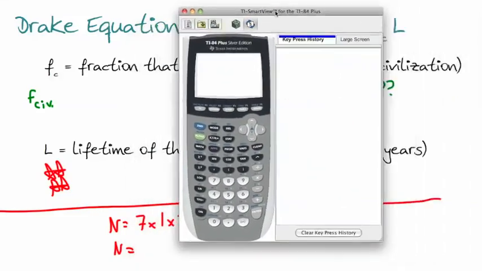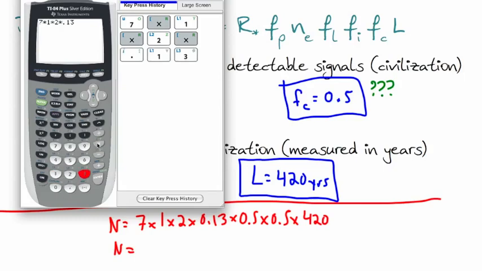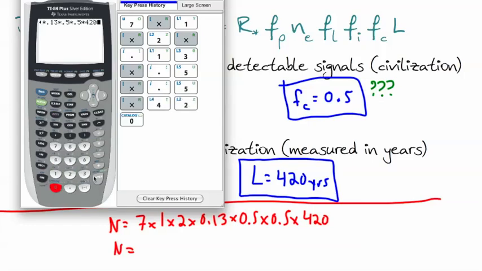So luckily I've got my trusty calculator here. I'm just going to move it out of the way so we can see. So 7 times 1, well 7 times 1 does nothing, times 2 times 0.13 times 0.5. See, this is easy to do. Times 0.5 times 420.